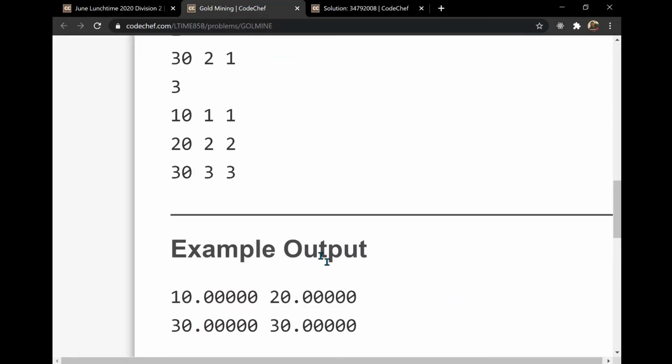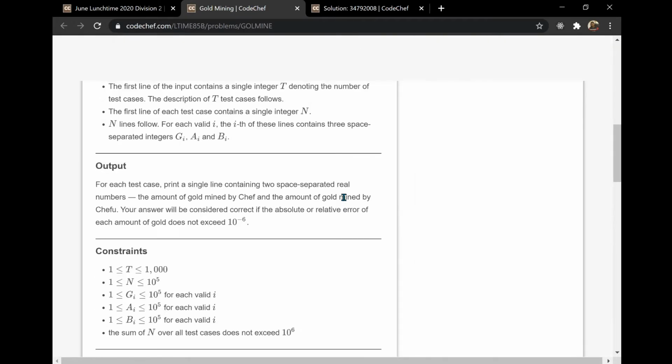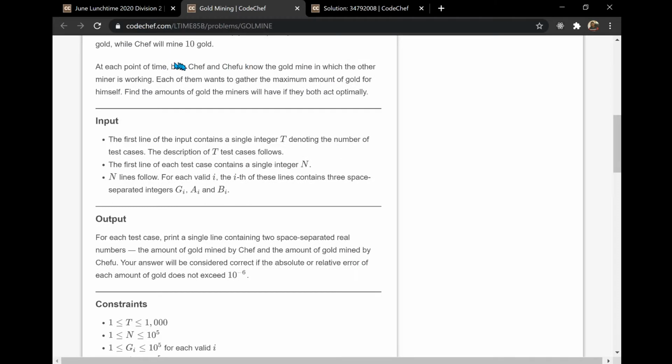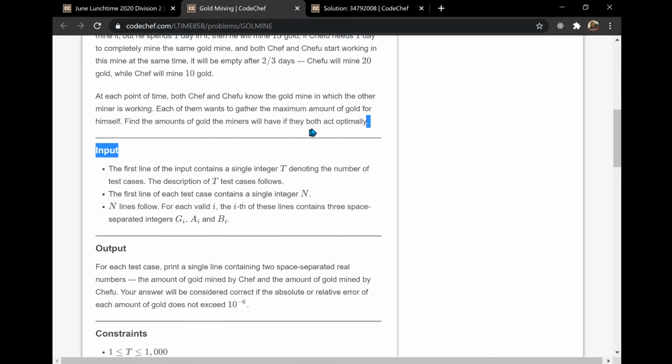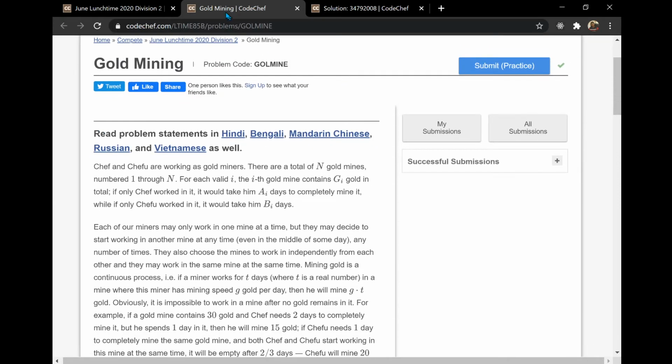So this was the solution. This was a totally greedy approach. We just have to focus on this part: both of them know in which mine the other person is working, and they both want to gather the maximum amount of gold if they both act optimally. That means they would not leave any chance of making gold. They won't take a day off, they won't always be working against each other, and they get the maximum. So this was the question and this was the solution.